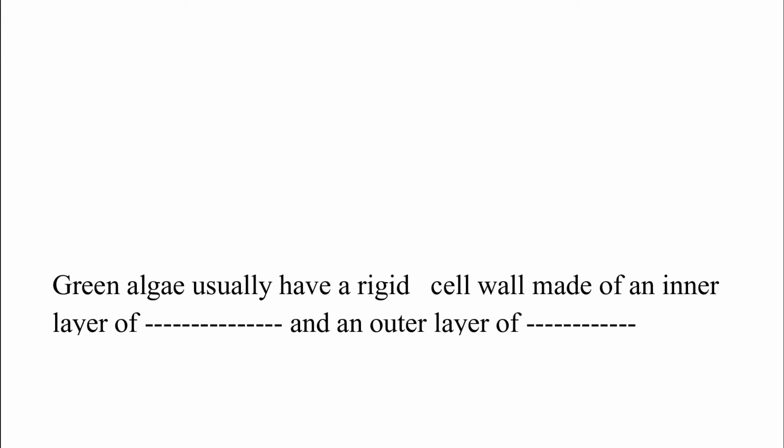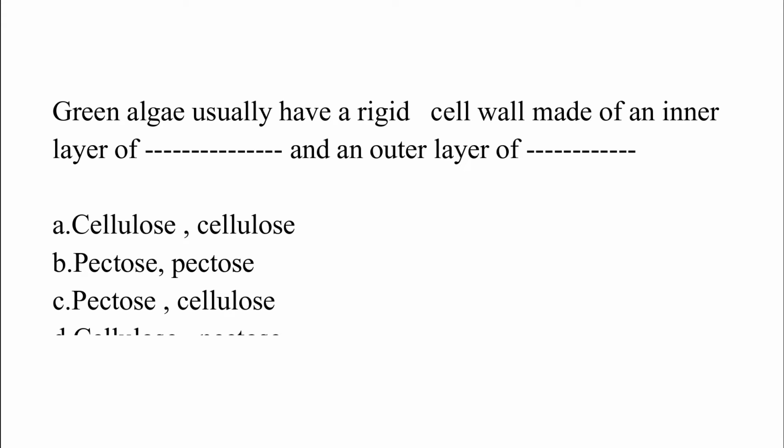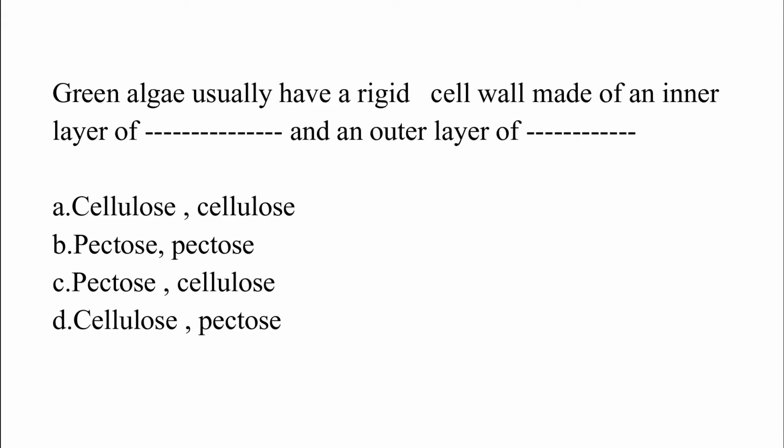Green algae usually have a rigid cell wall made of an inner layer of dash and an outer layer of dash. Option A, cellulose and cellulose. Option B, pectose and pectose. Option C, pectose and cellulose. Option D, cellulose and pectose. The correct answer is option D. Green algae usually have a rigid cell wall made of an inner layer of cellulose and an outer layer of pectose.